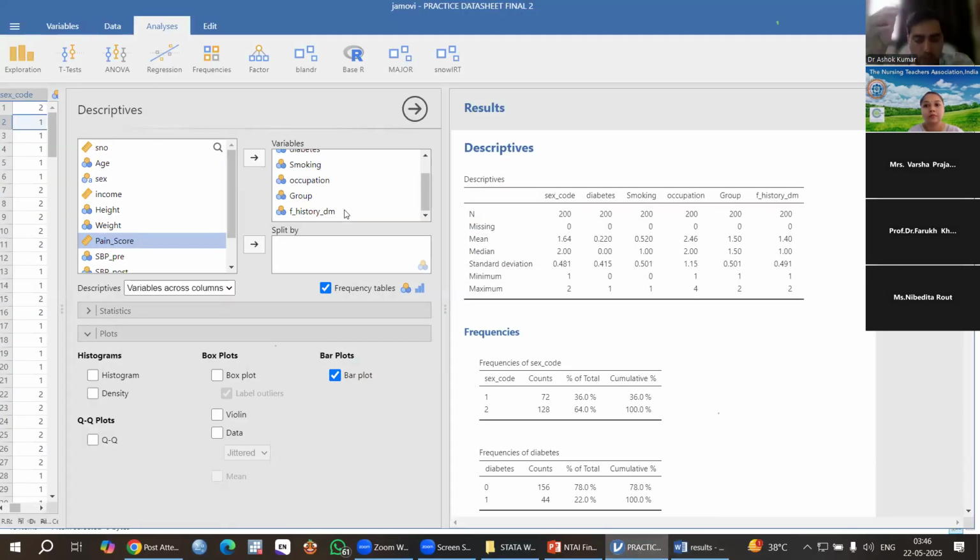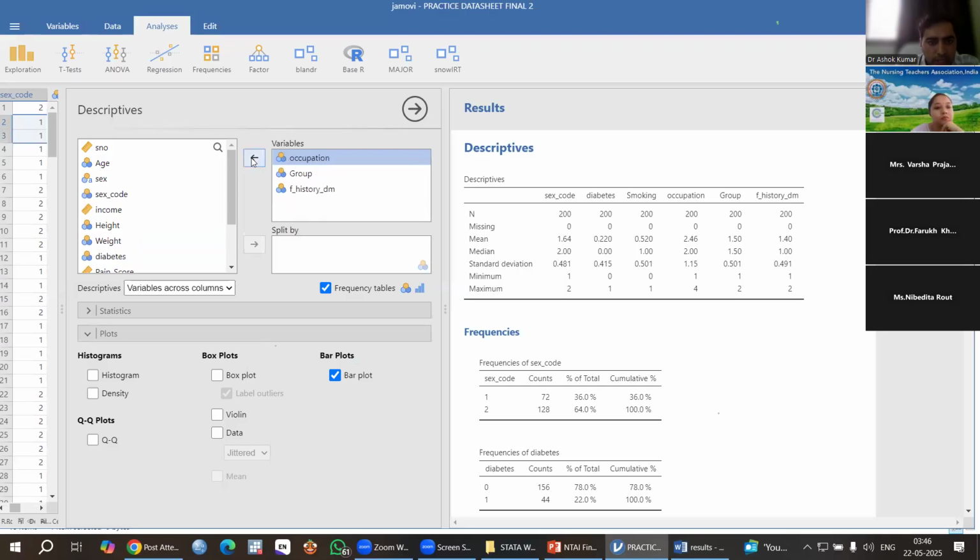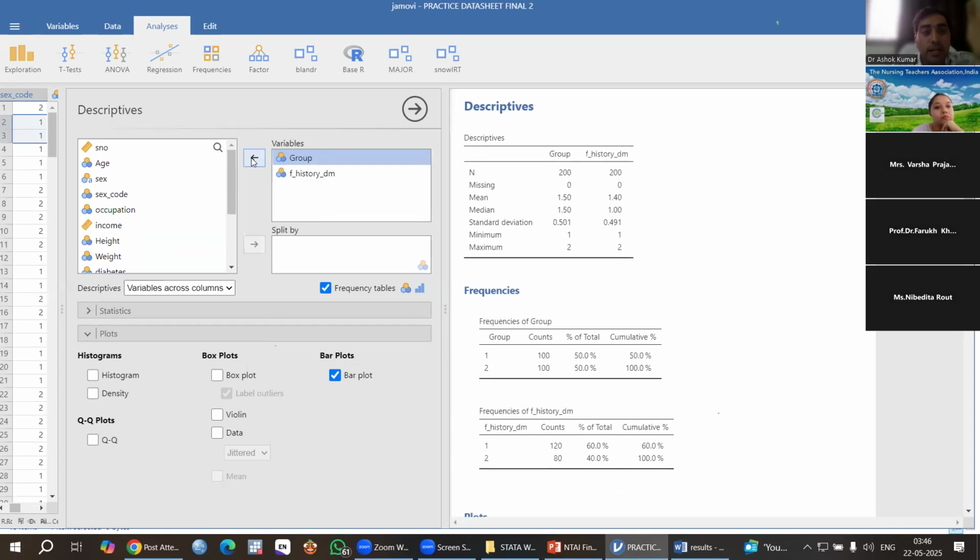as I told you, normal distribution we can check only for a quantitative, continuous variable, not for a categorical or qualitative variable. Okay, you should remember this. Now I can bring back all these variables here, and this is for descriptive statistics for categorical or qualitative type of variable.